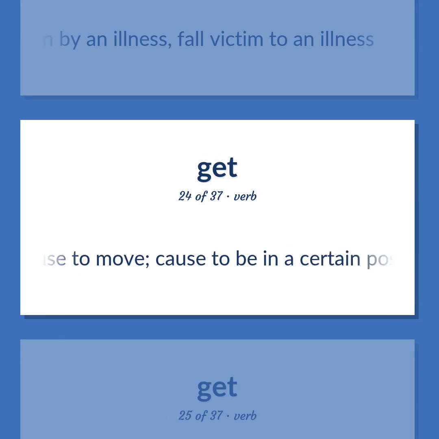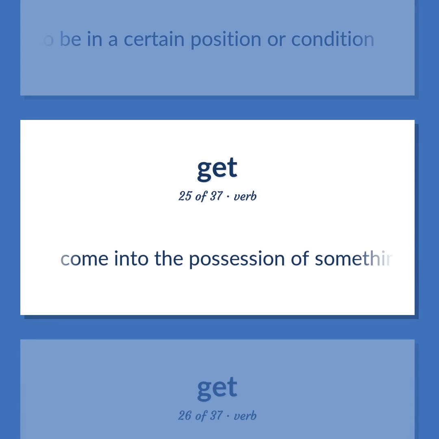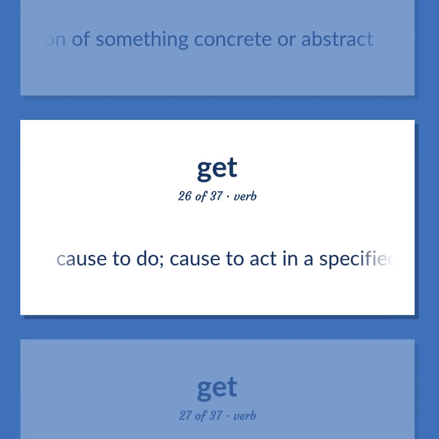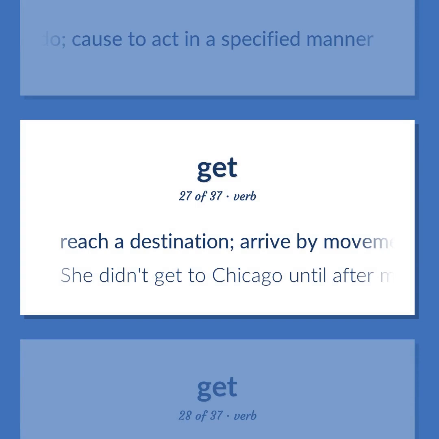Cause to move. Cause to be in a certain position or condition. Come into the possession of something concrete or abstract. Cause to do. Cause to act in a specified manner. Reach a destination. Arrive by movement or progress.